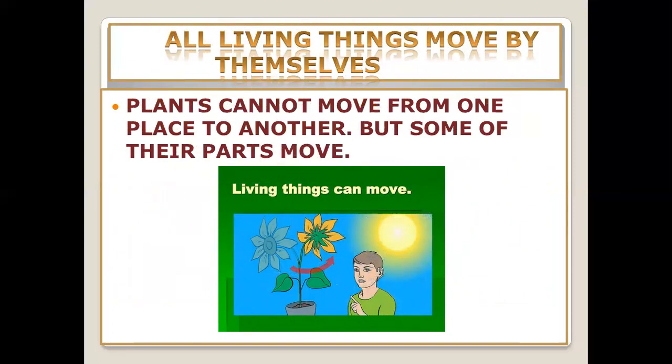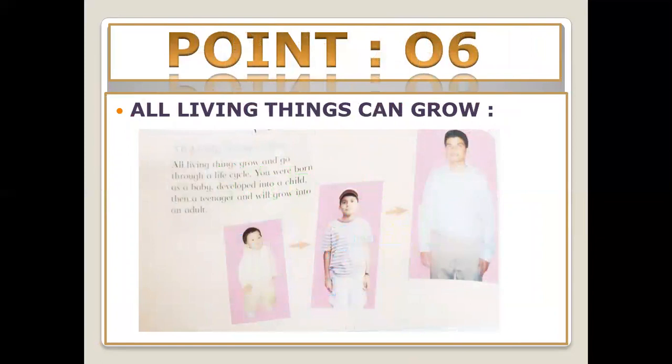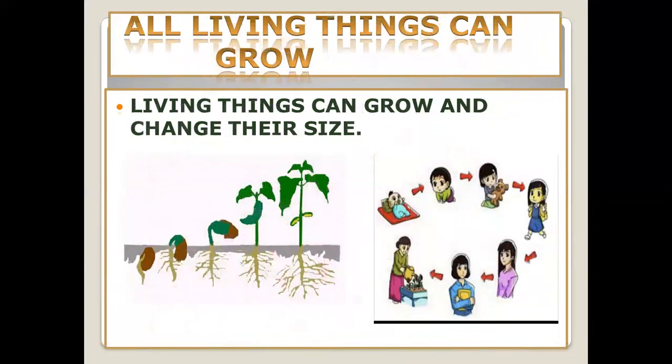Plants cannot move from one place to another. I also explained this before, but some of their parts move. Which parts? Like the flower, I gave you the example of the sunflower, and also the roots of the plants, they move downward in the soil. The other characteristic of the living thing is that all living things grow and go through a life cycle. You were born as a baby, develop into a child, then a teenager, and will grow into an adult. Definitely, this is a life cycle or the process of the growing of all living things.